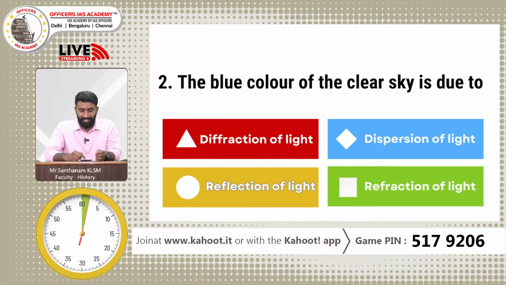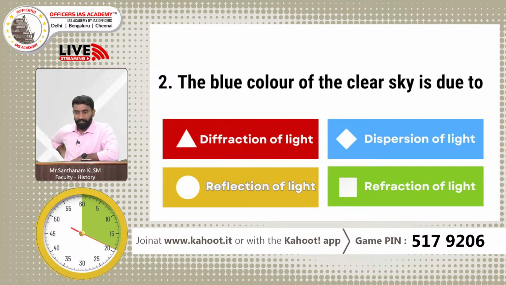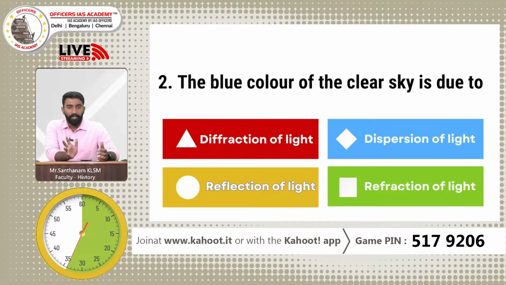Okay, I think we should go to the second question. The blue color of the clear sky is due to which of the following phenomena? So please give your answer, and we will then look at the answer distribution. I am sure that many of you would have given the right answer, because this is something from middle school physics. There you will learn about the phenomena associated with light, and different